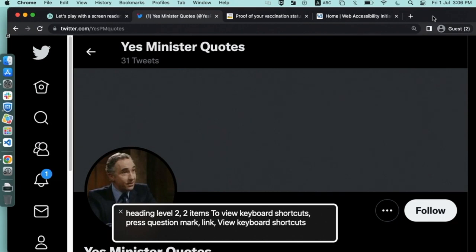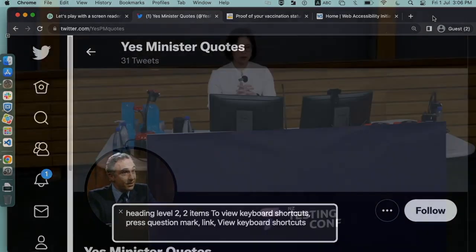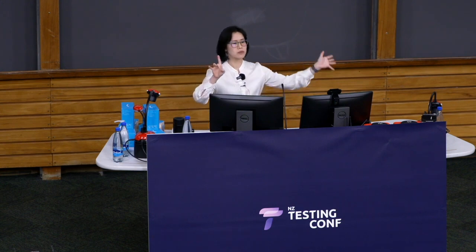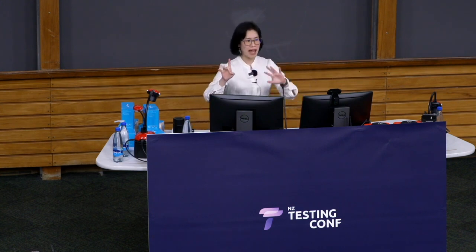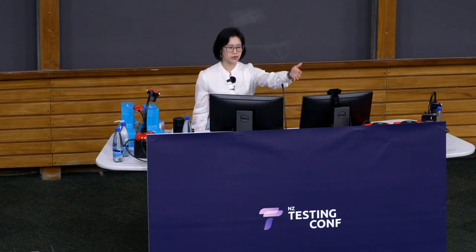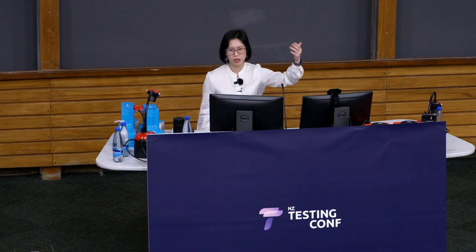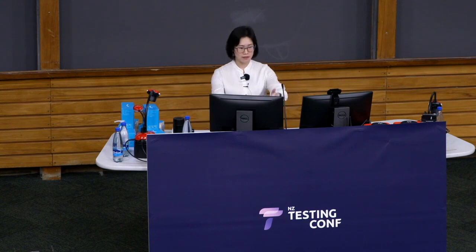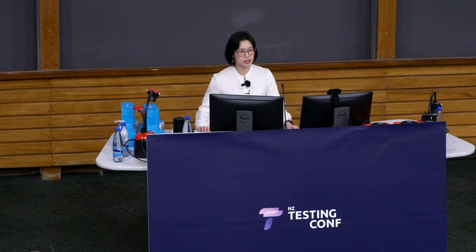Now, when you first turn on the screen reader on the browser, usually it would be in browse mode, where it would just read every single thing that has remotely text content on the page. It would say a button called follow. It would say an image called whatever the alt text is. That is why it's so important to make sure that your images and your graphics do have text in them. Because again, if I can't see the screen, I'm just hearing nothing if it's all images. So text is important. That's browse mode.